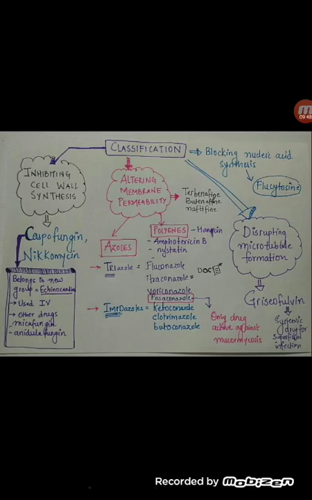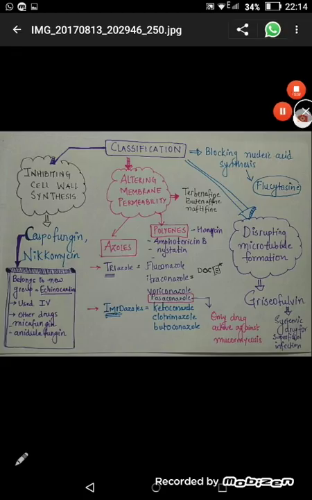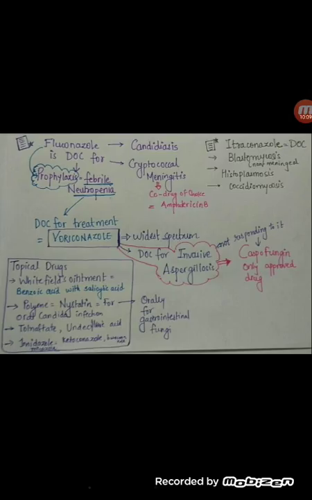Now here we have Amphotericin B, which is the only drug acting against mucormycosis. This is an important point to remember. Further we are also going to the other drugs and their important factors. Now coming to the important points of various drugs, number 1, we have Fluconazole, one of the most common drugs we prescribe as an antifungal. Fluconazole is a drug of choice for candidiasis, cryptococcal meningitis, and it is used for prophylaxis of febrile neutropenia,